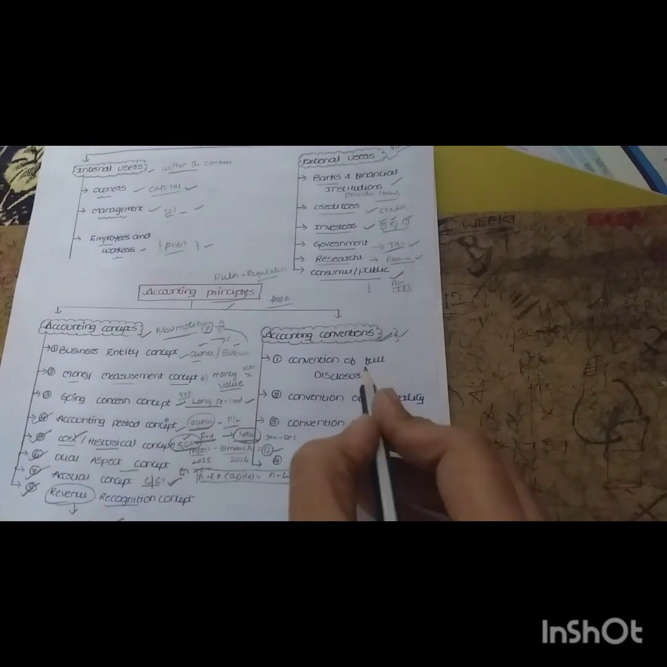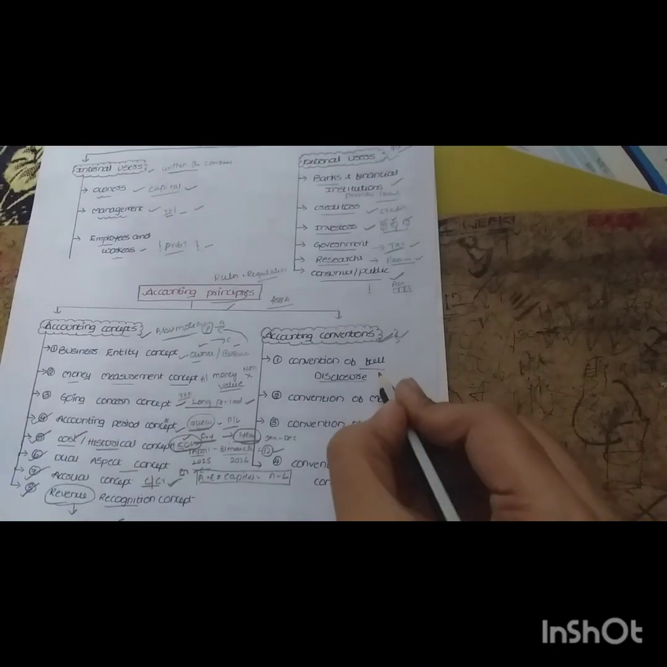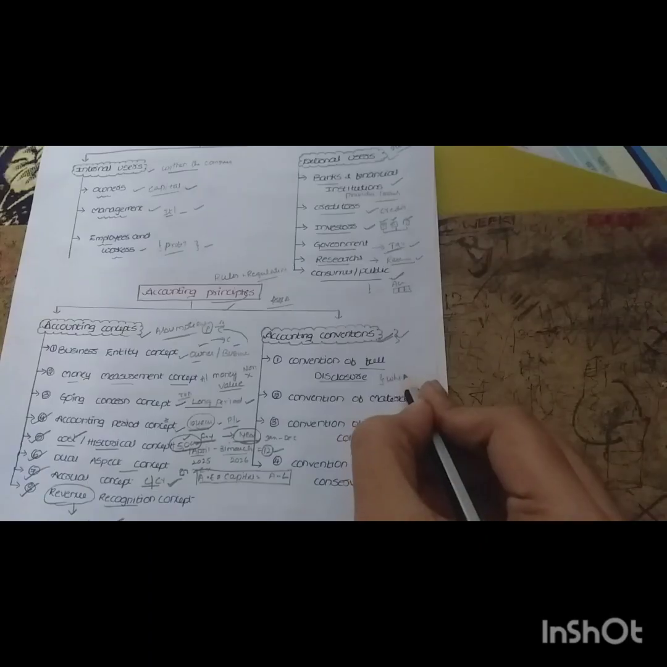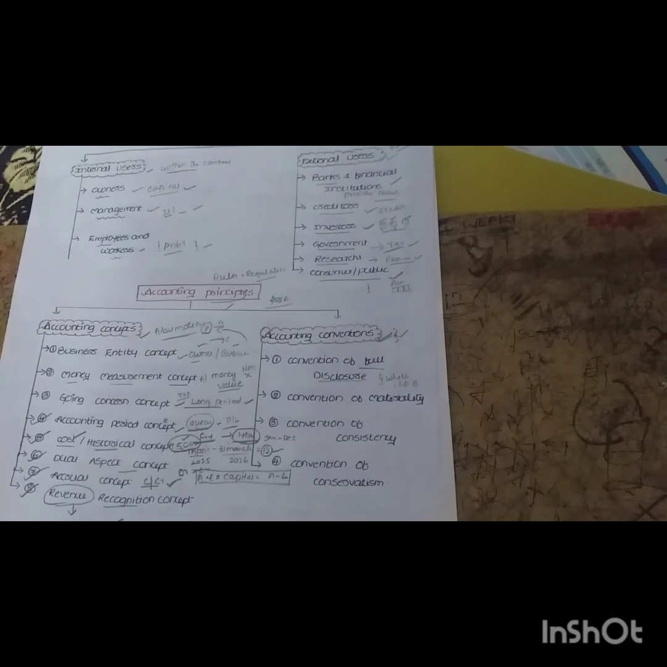First one is convention of full disclosure. What is the meaning of it? Accounting says record all the information which is related with the business, everything you have to record. Full disclosure says any business related transaction, small or big, whatever it is, first you have to record the entire thing so that transparency will come. That is what the convention of full disclosure is.